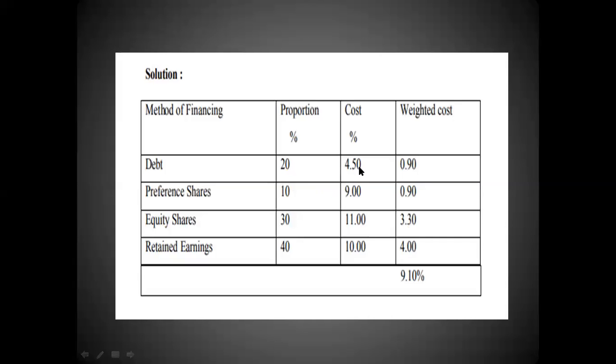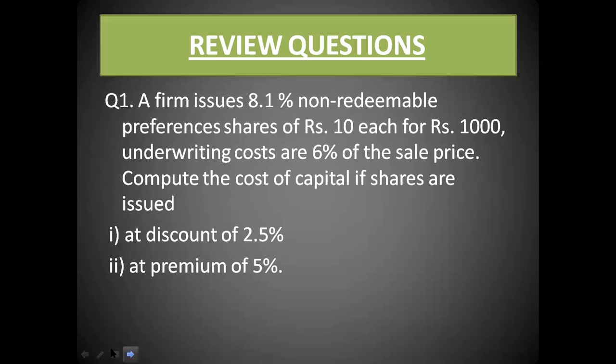So see here, I have multiplied the proportion and the cost, and I have got the weighted cost. So 20 into 4.5 gives me 0.90. 10 into 9% gives me 0.90. 30 into 11 gives me 3.30. And 40 into 10 gives me 4%. So I'll add all these components. So the total cost comes out to be 9.10, which is my overall cost of capital. And this is how we calculate the total cost of capital.